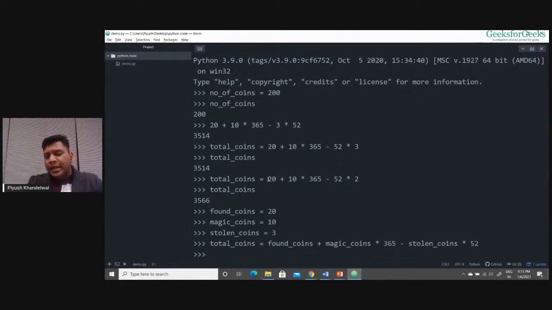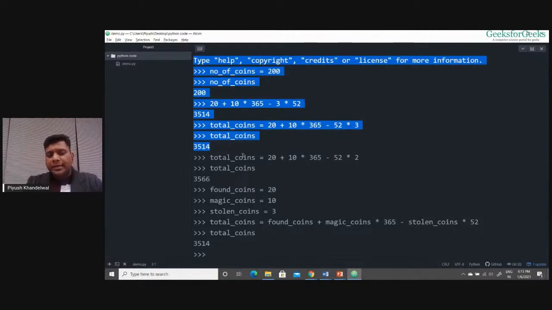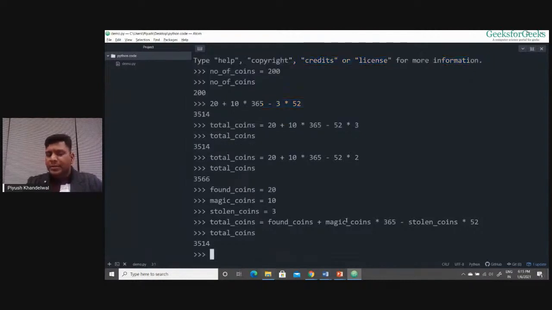Here I was writing the expression using values only, but the same expression has been written here using variables. Now, if I print the value of total coins, you will see total coins is 3514. So when my stolen coins was 3, this expression was giving me the value 3514, and the expression using variables is also giving me the value 3514.